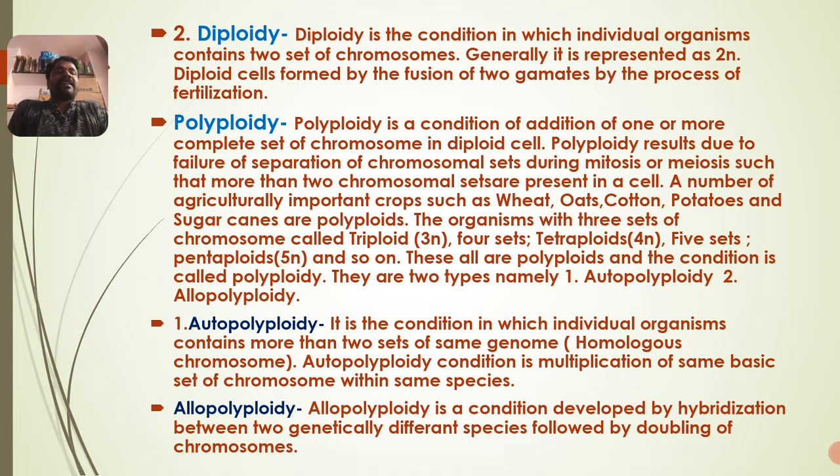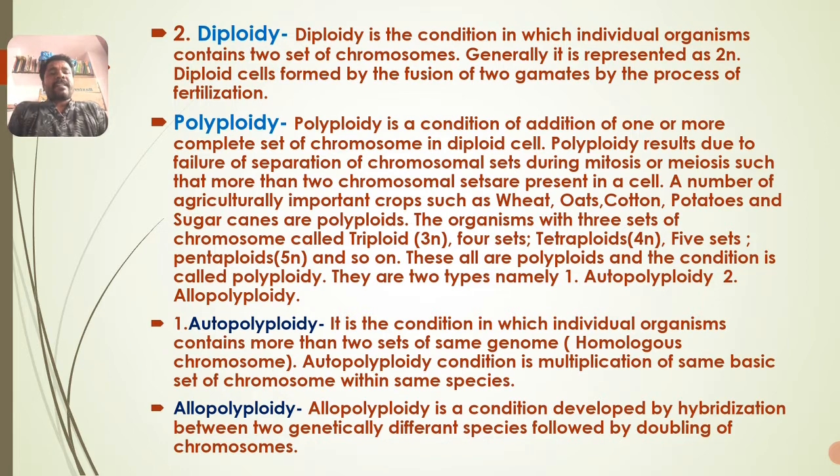So the best example for allopolyploidy is Raphanobrassica, that is Raphanus sativus, a radish which grows in the lower portion of the soil, and cauliflower, which grows at the upper surface of the soil, that is Brassica campestris.